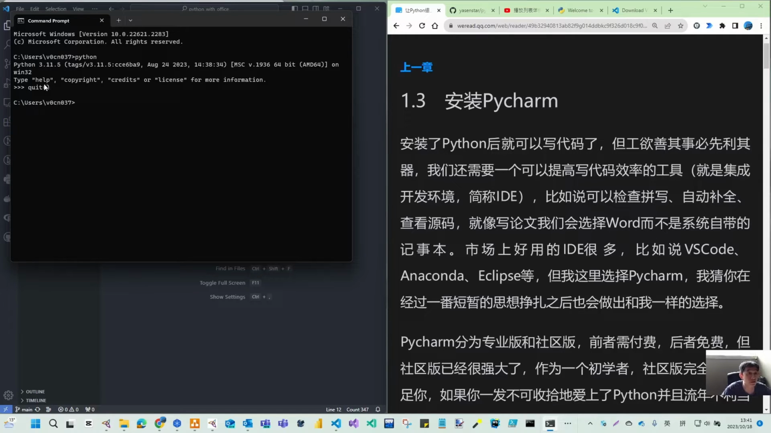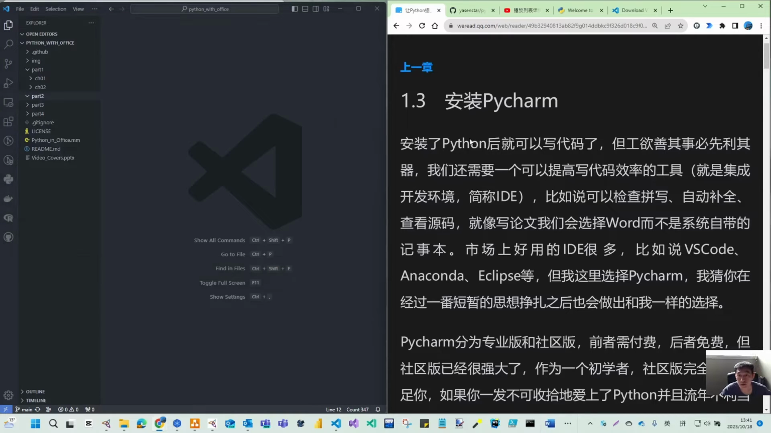So quit with this brackets, you can exit from the Python. And 1.3 is talking about the PyCharm. You can download the community version from this, or you can also use Anaconda.